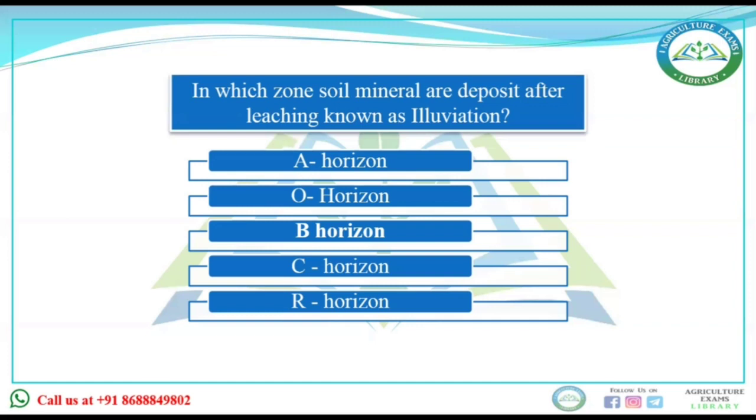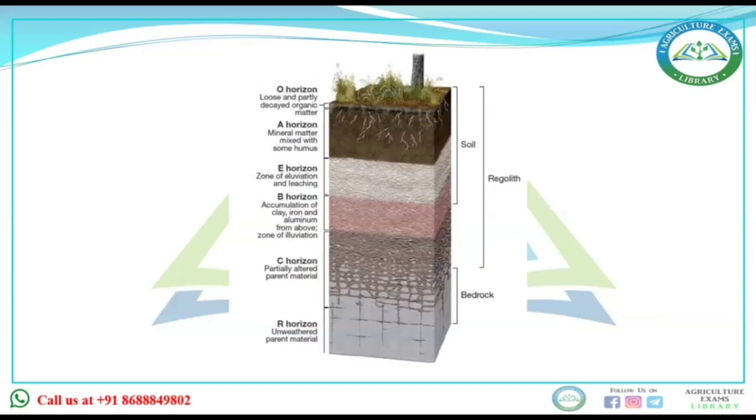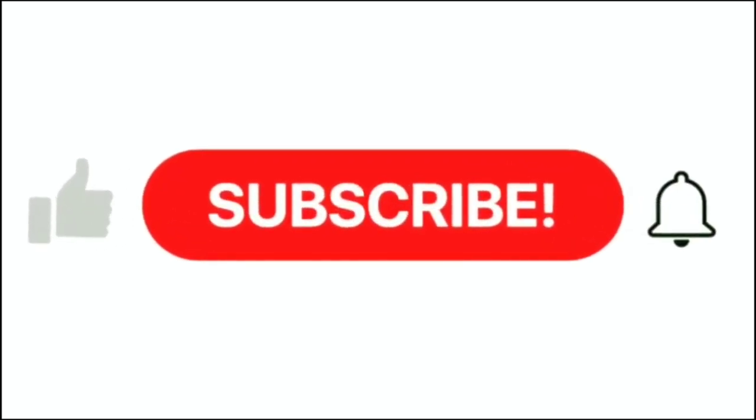If you get confused, remember that alphabetically A comes first, so in the A horizon there will be E for eluviation, because E comes first alphabetically, and in the B horizon there will be I for illuviation. Now the question is in which zone soil minerals are deposited after leaching. Since the deposition process takes place in the B horizon, the answer will be B horizon. See you in the next video of such good questions. Thank you.